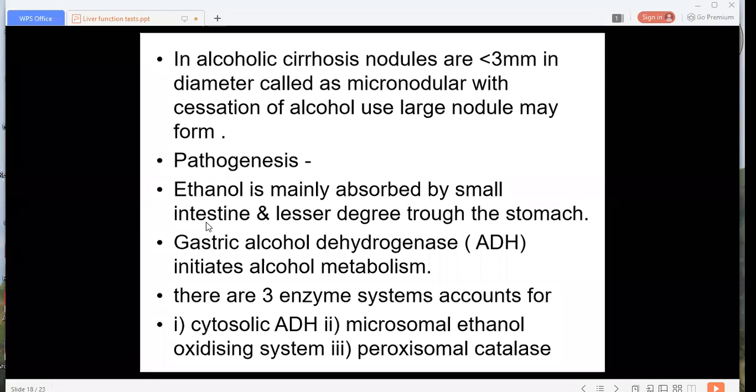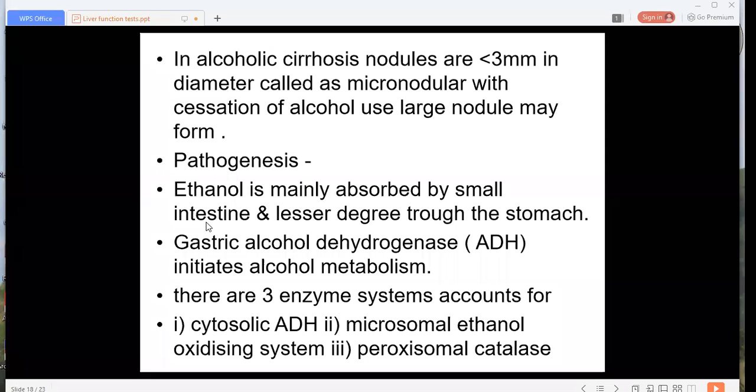Here gastric alcohol dehydrogenase, that is ADH, initiates alcohol metabolism.